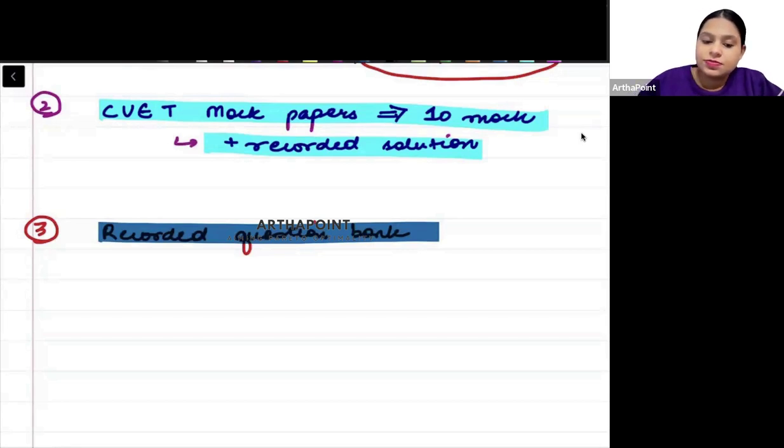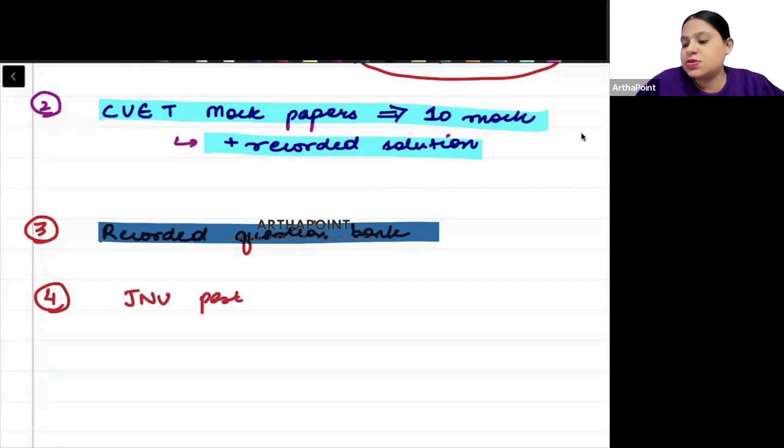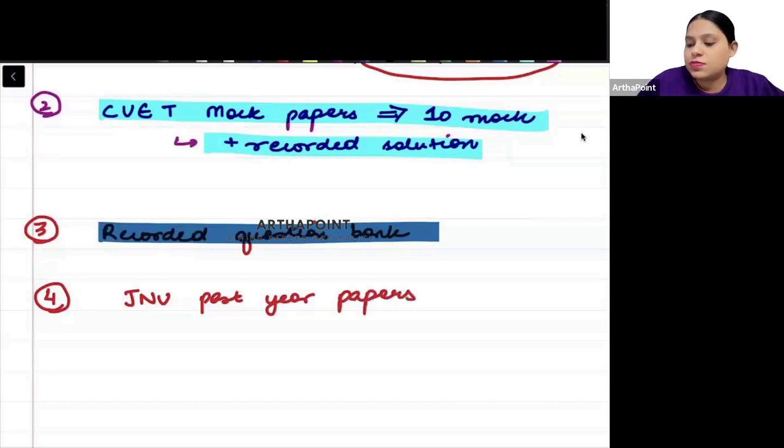Fourth, you have to also go ahead and you have to also do the JNU papers, JNU past year papers. These are also on the level of CUET. Some JNU past year papers can be a little above CUET. They can be above the level of CUET.